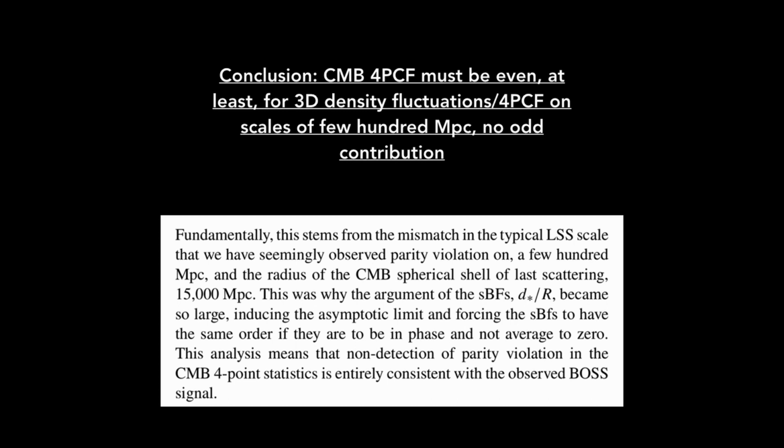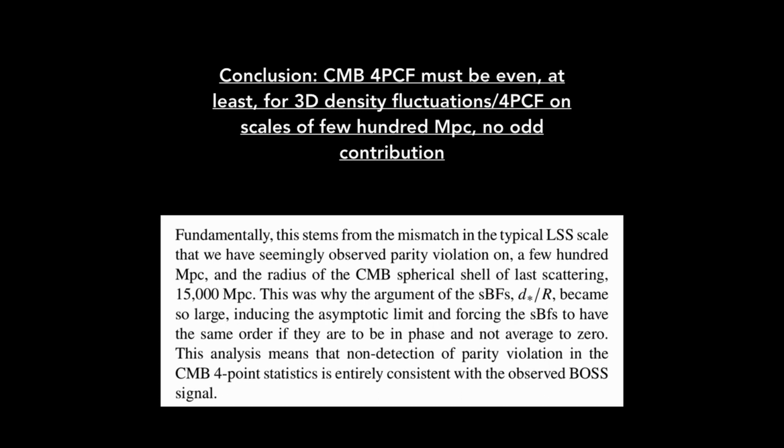And the conclusion of this analysis is that the CMB 4-point function must be even, at least for 3D density fluctuations or 4-point function on scales of a few hundred megaparsec, which in that scenario, there's no odd contribution to the CMB. Fundamentally, this stems from the mismatch in the typical large-scale structure scale that we've seemingly observed parity violation on, with the radius of the typical CMB shell of last scattering, 15,000 megaparsecs.